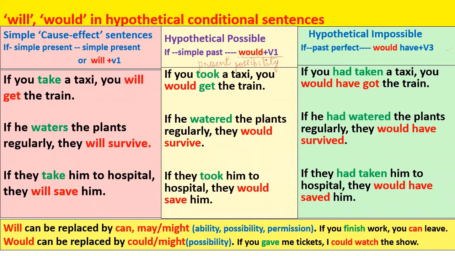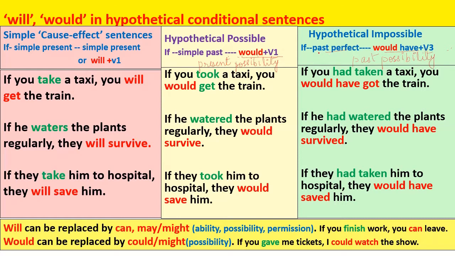Whereas in the type 3 sentences, or the hypothetical impossible sentences, the conditional part has past perfect tense and the outcome part has would, have and third form of the verb, which indicates possibility in the past. And because it indicates possibility in the past, it is not possible now.